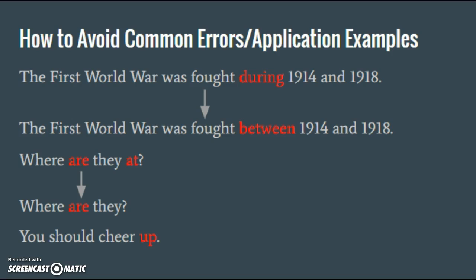Also, the where are they at sentence doubles as an example of ending a sentence with a preposition is inappropriate. Ending a sentence with a preposition is often said to be incorrect, but this is not always the case. For example, you should cheer up is a grammatically correct sentence even though it ends with a preposition. The preposition at the end of the sentence is appropriate here because it is part of the verb phrase and the sentence would not have the same meaning without it. Understanding when it is appropriate to end a sentence with a preposition is key to avoiding errors in preposition usage.